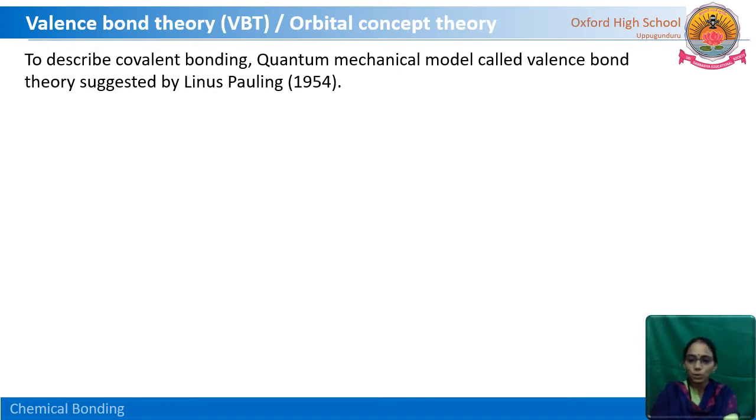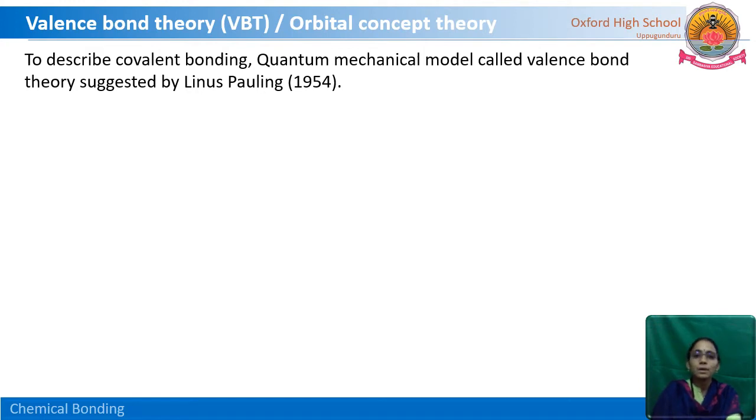In those two theories we have mostly explained bonding based on the Lewis dot structure. Lewis dot structure explains how many valence electrons are there. Based on those valence electrons and attaining the octet,